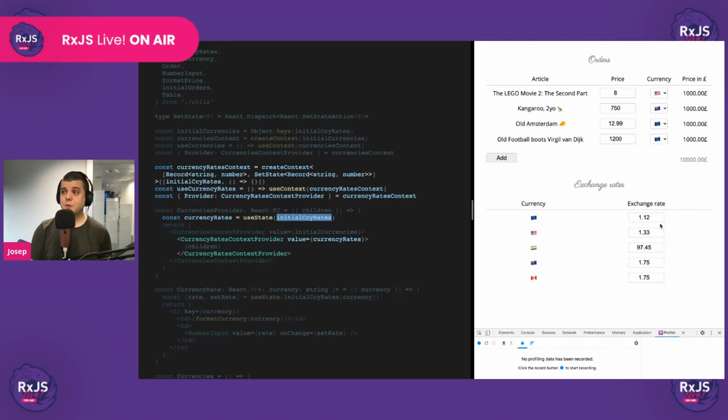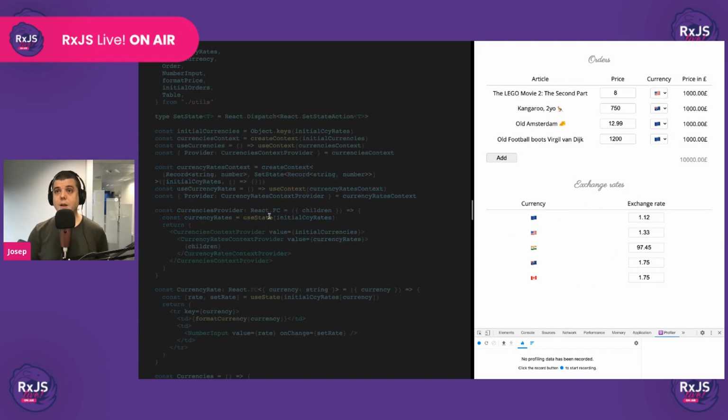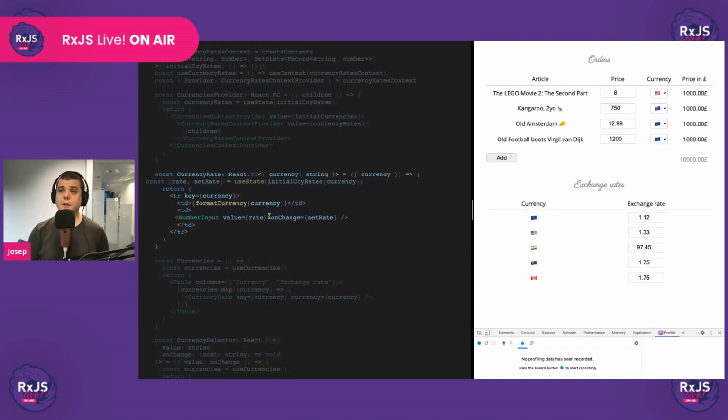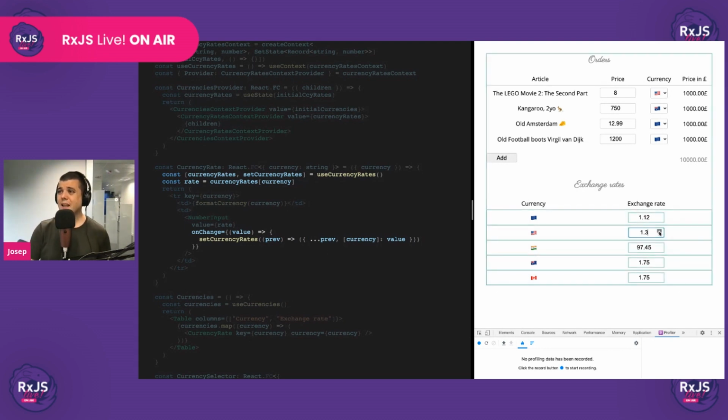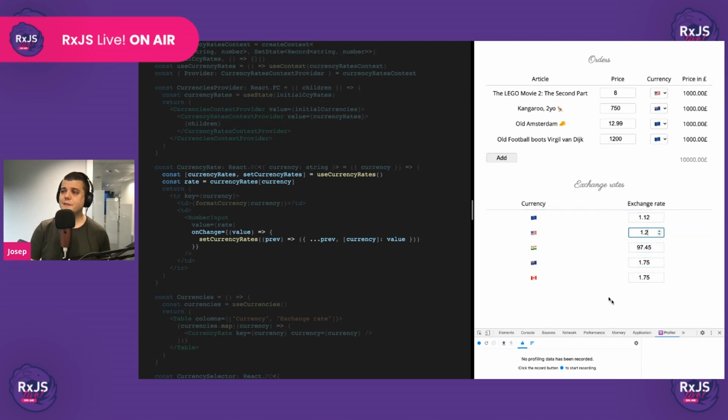And then the only thing that we need to do is come to the currency rate component and replace the useState with our new useCurrencyRates hook. Okay, let's do that. We come here, we replace it, we access our currency, and we update the change so that only our currency gets updated. Perfect. Let's see if this works. And it's working. However, you see, now every single component is being re-rendered.